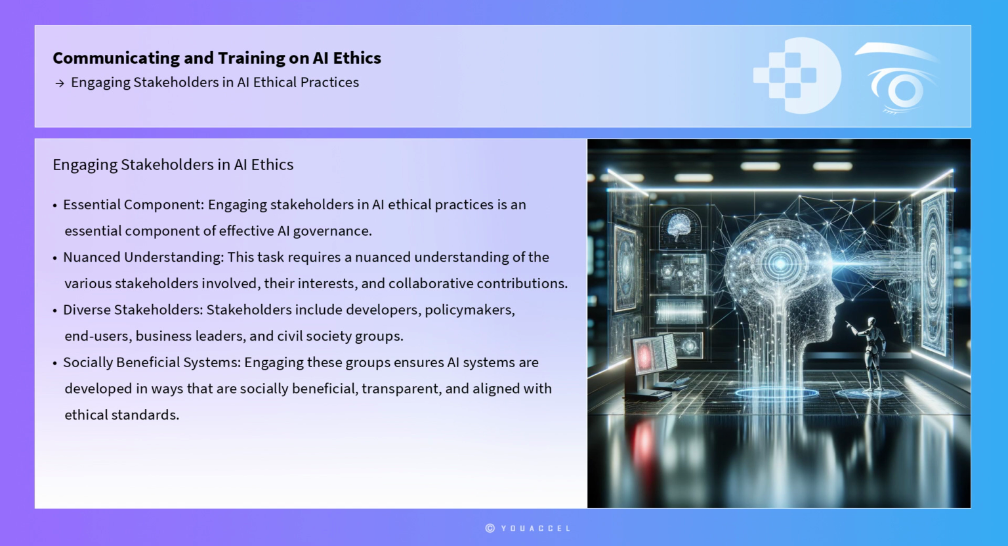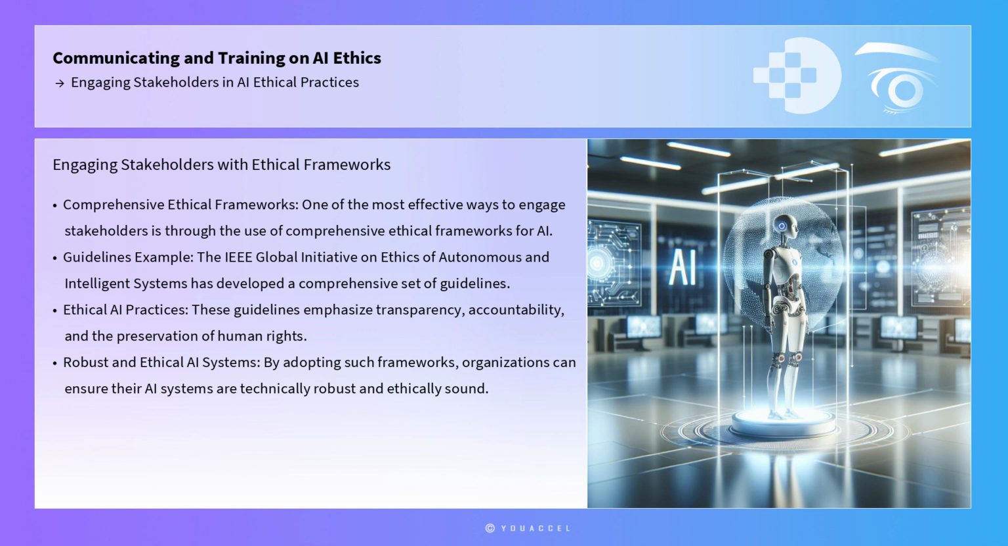Stakeholders in AI ethics typically include developers, policymakers, end users, business leaders, and civil society groups. Engaging these diverse groups ensures that AI systems are developed and deployed in ways that are socially beneficial, transparent, and aligned with ethical standards. One of the most effective ways to engage stakeholders is through the use of comprehensive ethical frameworks. These frameworks provide a structured approach to identifying and addressing ethical issues in AI.